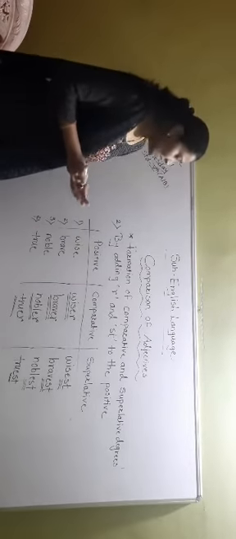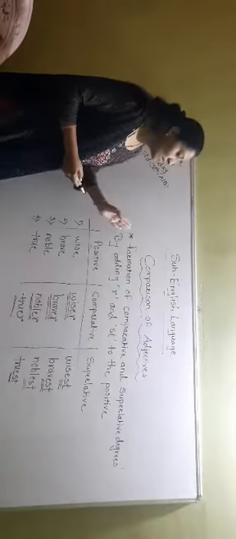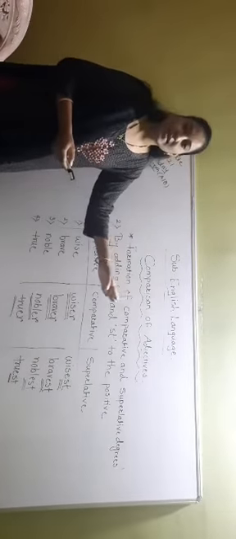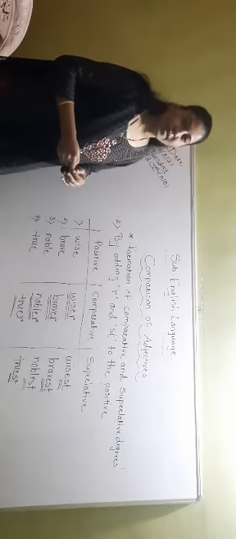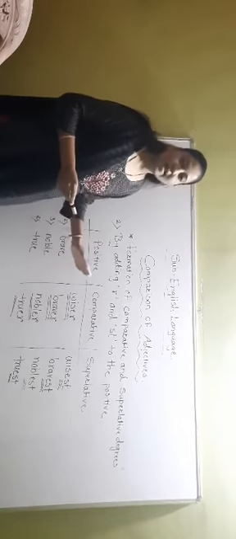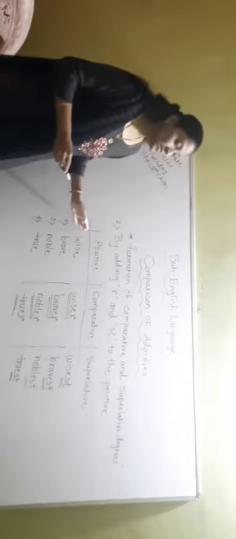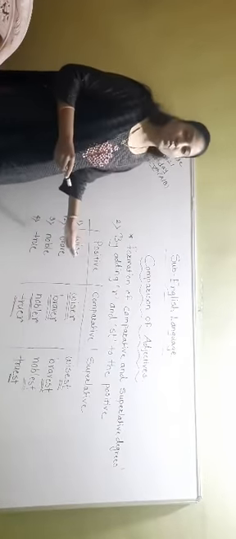I hope this is clear to you, students, how we are forming comparative and superlative degree by just adding r and st to the positive word. Okay. So, I hope this is clear to you. This brings me to the end of this lesson, to the end of this video. I would like to stop here.